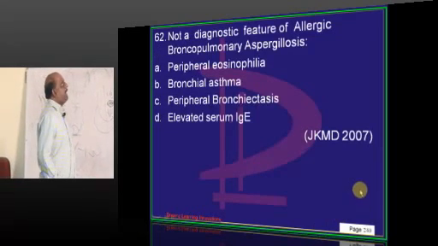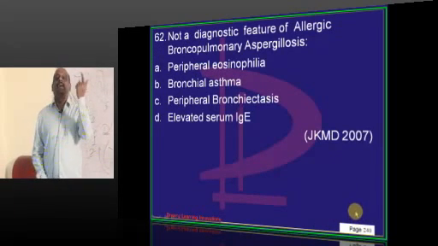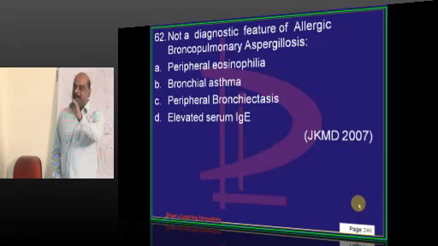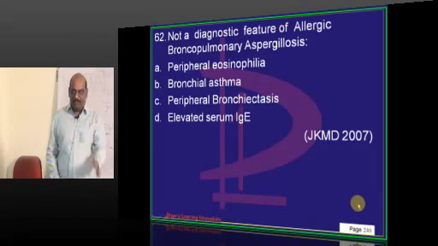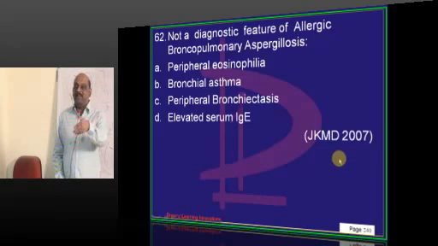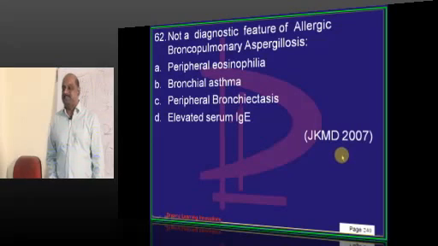Cromolyn is the mast cell stabilizer. I told you about ABPA, allergic bronchopulmonary aspergillosis, and eosinophilia-myalgia syndrome. What are the major and minor criteria? Favorite topic of examiners.